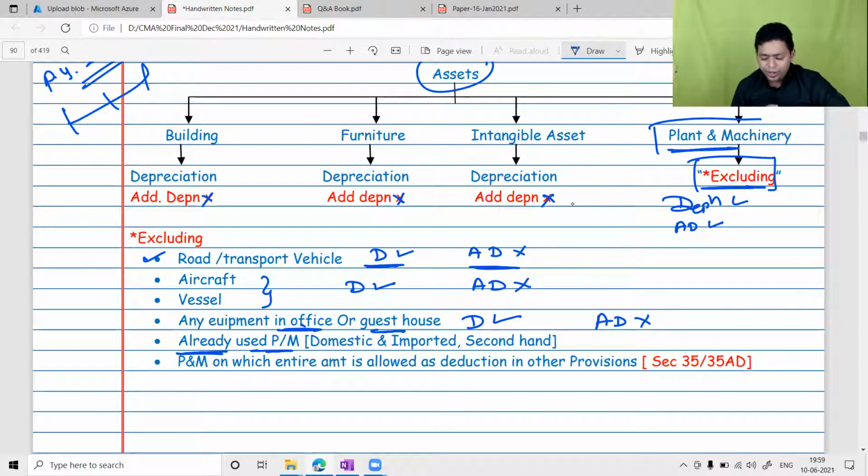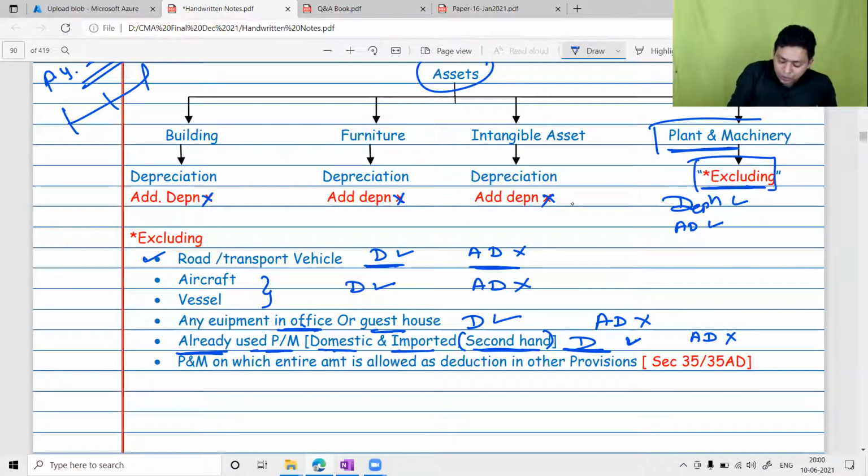So what do you mean by already used plant and machinery? Already used plant and machinery means second-hand plant and machinery. On second-hand plant and machinery, whether it is imported or domestic, will I get depreciation? Do we get depreciation on second-hand plant and machinery? Yes or no? If I am purchasing plant and machinery which is second-hand, will I get depreciation? The answer is yes. So depreciation is allowed. What is not allowed is additional depreciation.